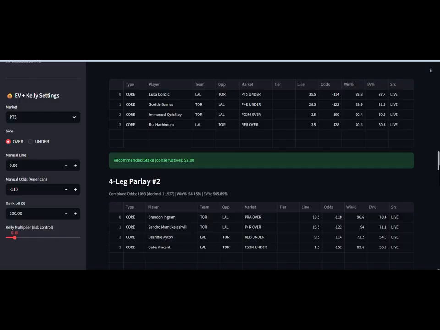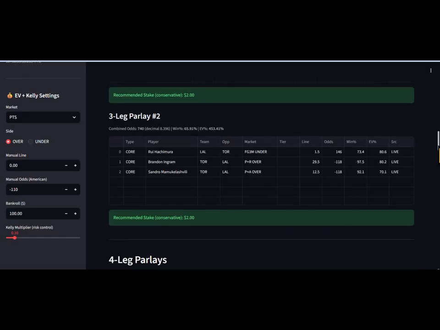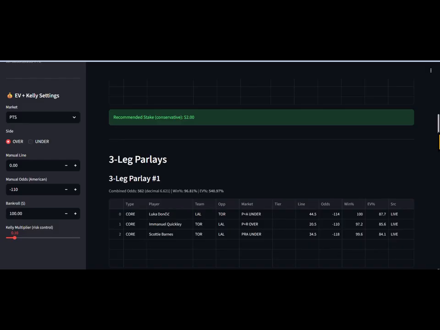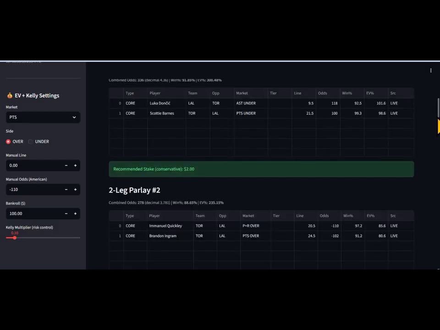And we got Brandon Ingram, PRA over. Brandon Ingram, points and rebounds over. So this way, one play can't damage the whole parlay system, meaning one player can't damage the entire integrity of the parlay. If we run 2 parlays, we don't want one player to not get his points, rebounds, and assists, and we had him in another parlay with points, rebounds, and assists, and he lost on that one too. I lost 2 slips over one person not getting that one line. That's not how you want to do it. You want one player to not be able to damage the entire structure.